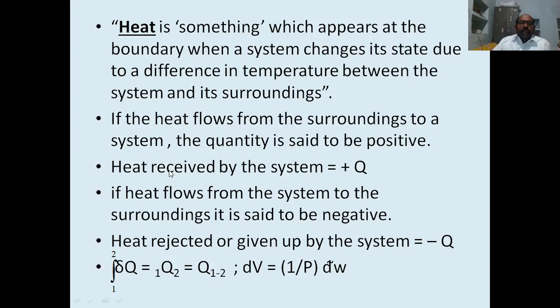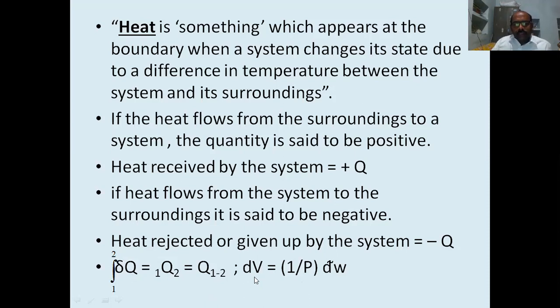That means heat received by the system is taken as positive, plus Q. If the heat flows from the system to the surroundings, it is said to be negative, heat rejected or given up by the system, and we take it as minus Q. We represent the state change or the heat involved with this notation.